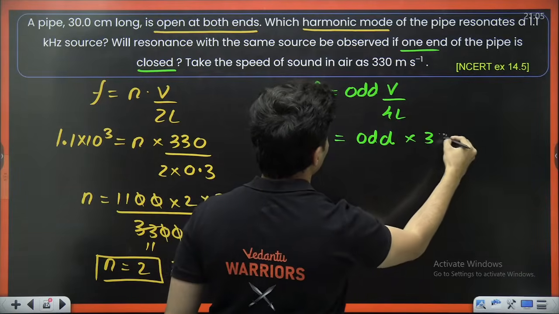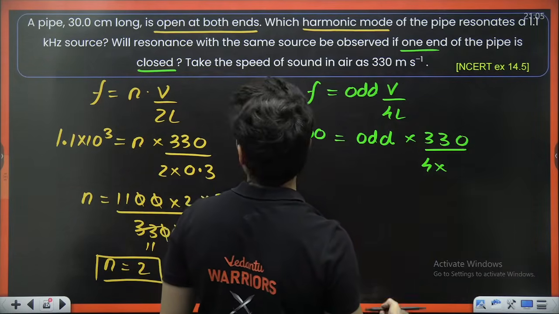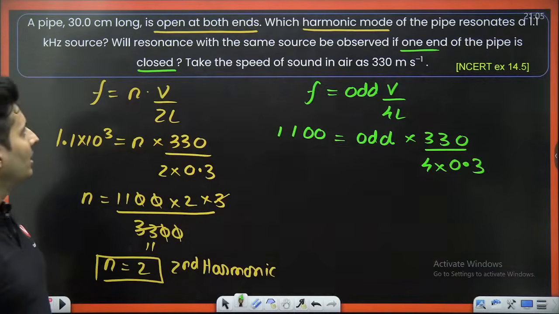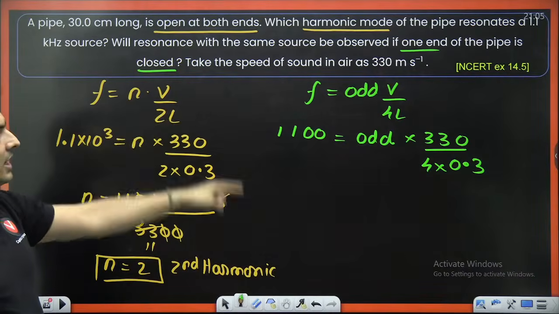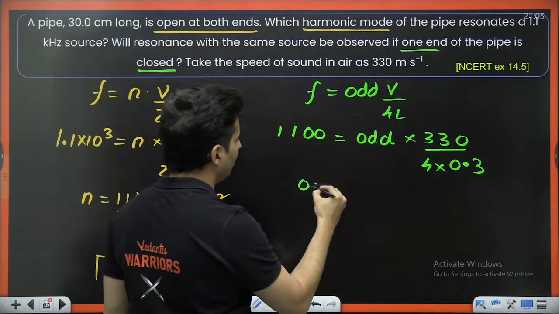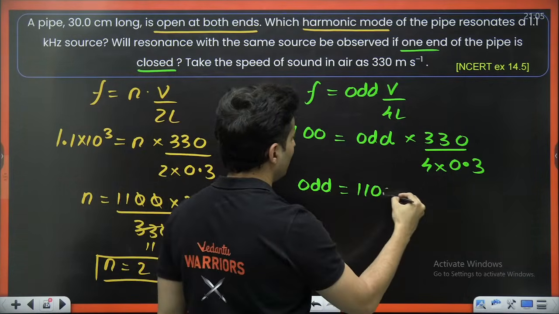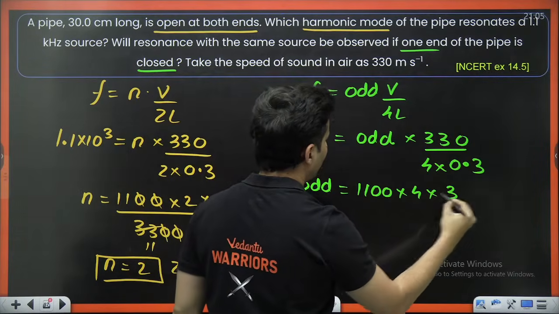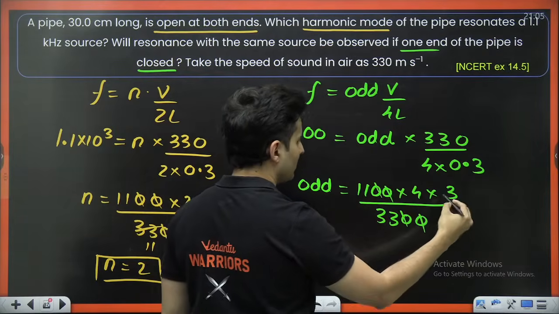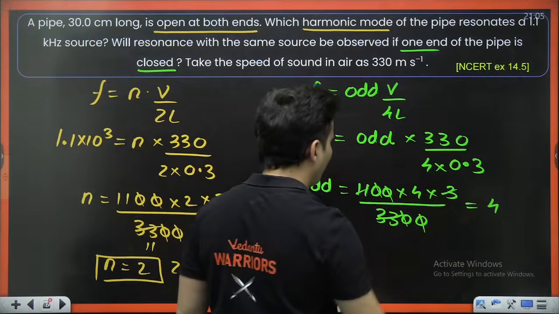V is 330. 4 into length, 0.3. Just check this out. Are you getting any kind of value of the odd number out here? If you solve this, this will become 1100 into 4 into 3 divided by 3300. Cancels. 3 into 11, 33. So I'm getting the odd number as 4.